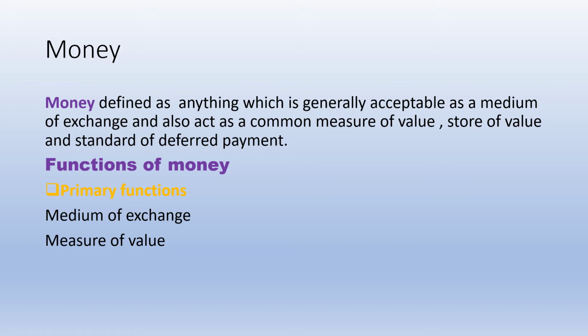Whether it is meter, liter, kg, whatever be the unit of the goods, we can transfer all the goods and services in terms of money. Nothing will create any problem if we transfer it in terms of money.